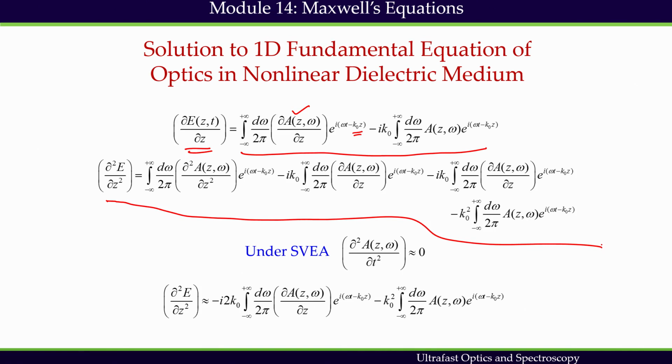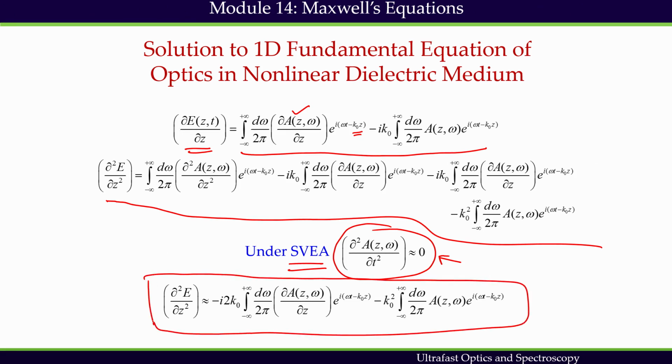Now, we will employ the slowly varying envelope approximation. The slowly varying envelope approximation suggests that the envelope function varies slowly in time, and varying slowly means that I can consider the second derivative to be 0. It is varying so slowly that the gradient of the gradient is 0, or approximately can be considered to be 0. So, this slow variation leads us to a reduced expression for this equation, where the second derivative is taken to be 0.